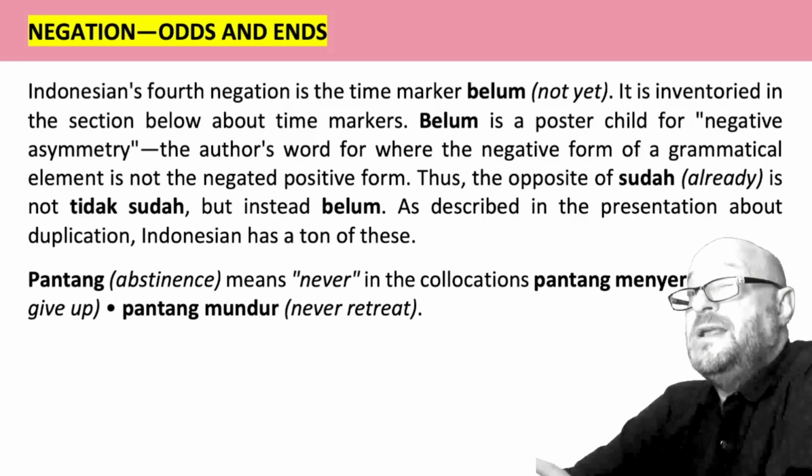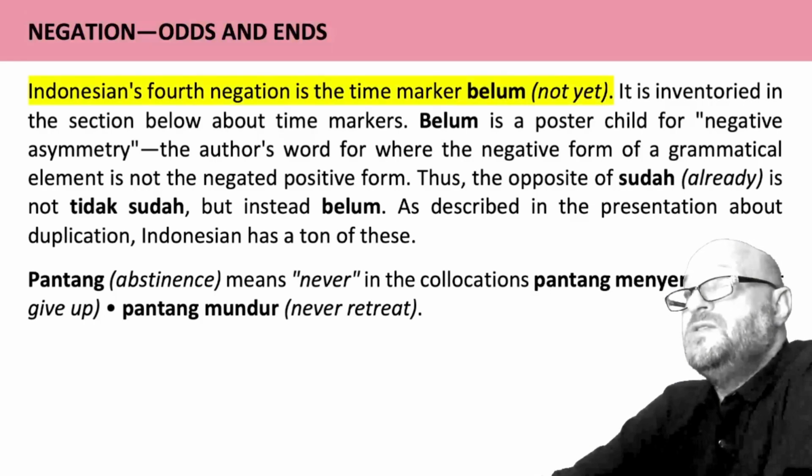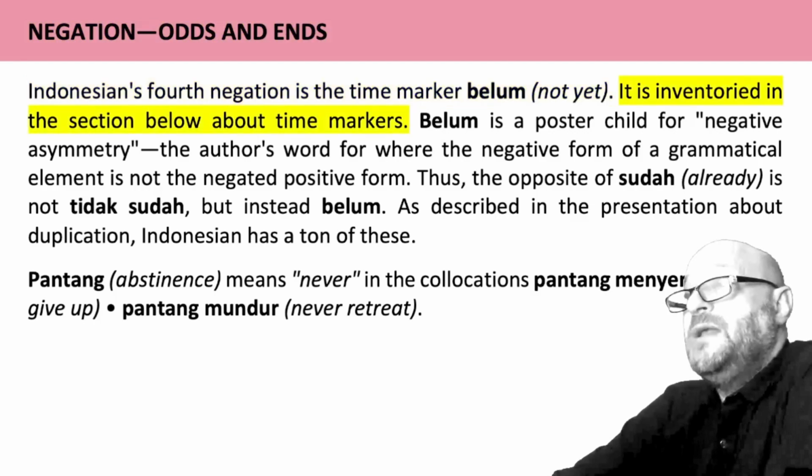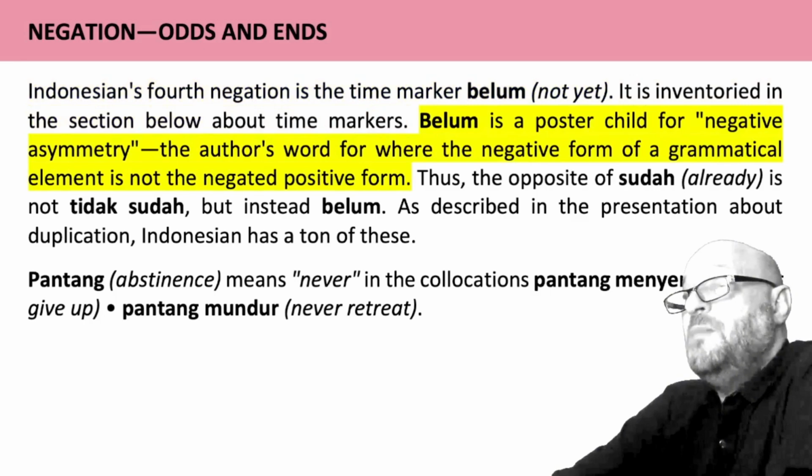Negation, odds and ends. Indonesian's fourth negation is the time marker belum, not yet. It's inventoried in the section below about time markers. Belum is a poster child for negative asymmetry, my word for where the negative form of a grammatical element is not the negated positive form.